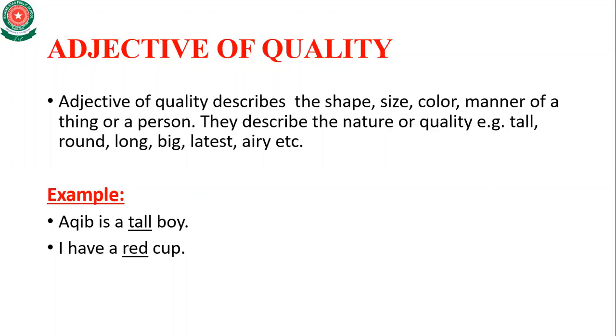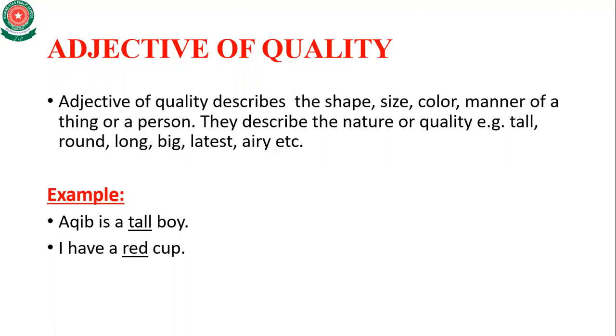For example, Akib is a tall boy. Here Akib is a noun. And we know that the adjective is a word that is used to describe the quality of a noun or pronoun. So here the word tall is basically an adjective of quality which shows the quality of Akib, which is a noun. So Akib is a tall boy. Here the word tall is the adjective of quality.